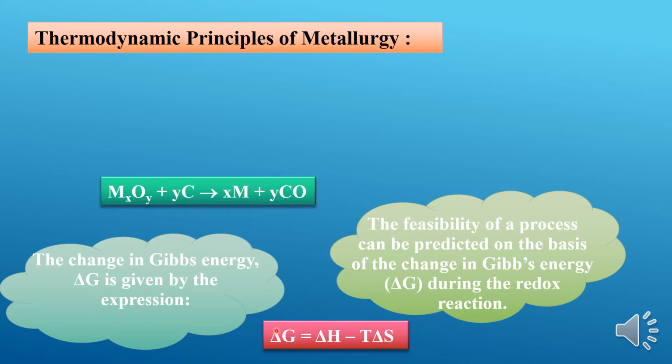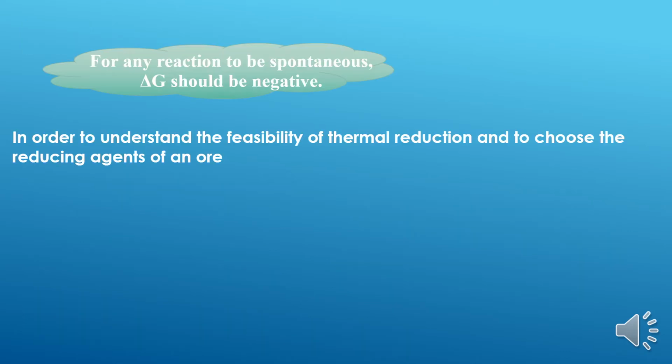Delta G is nothing but the change in the Gibbs free energy. Delta H is the change in the enthalpy. T is the absolute temperature, and delta S is the change in the entropy. See, if the reaction is to be spontaneous, then delta G must be negative. If the reaction is non-spontaneous, then delta G must be positive.